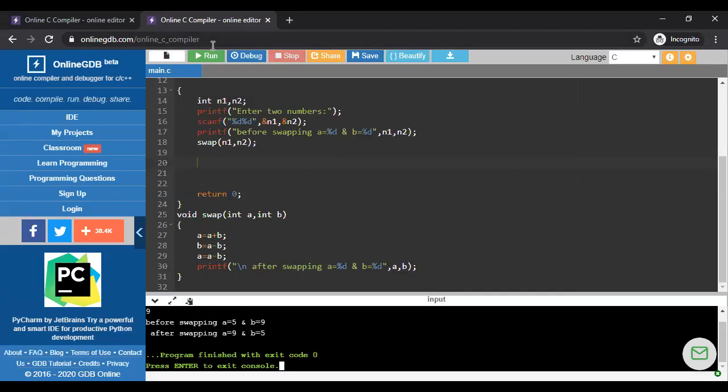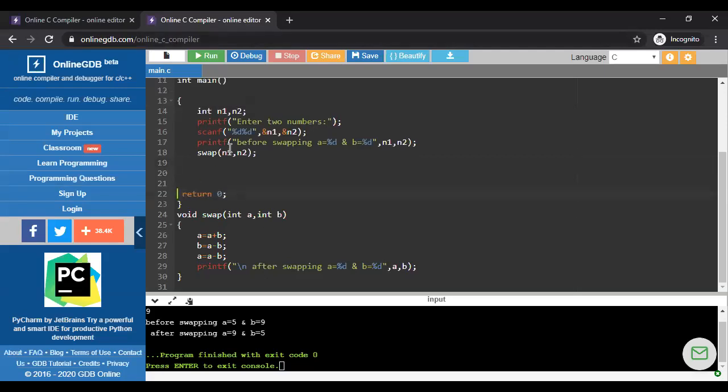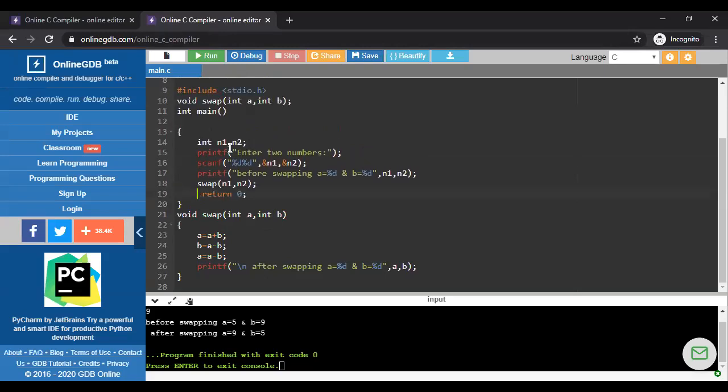Is it clear? So this method is called call by value. Whatever program you have written, whatever category you use, with return type, with argument, with return type, no argument, or with argument, no return type, whatever you apply, all the methods are basically call by value method.